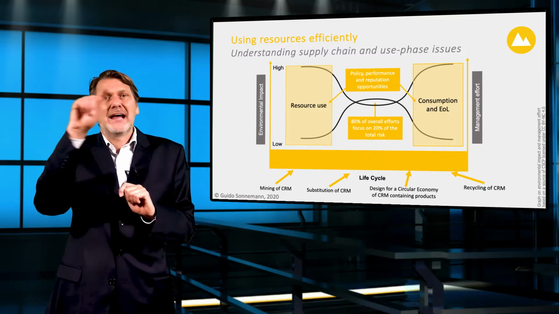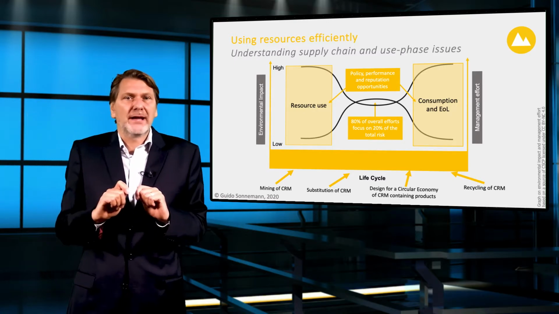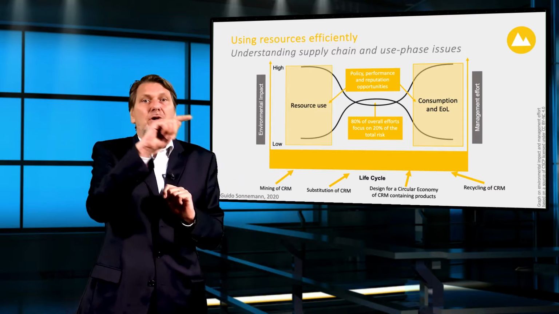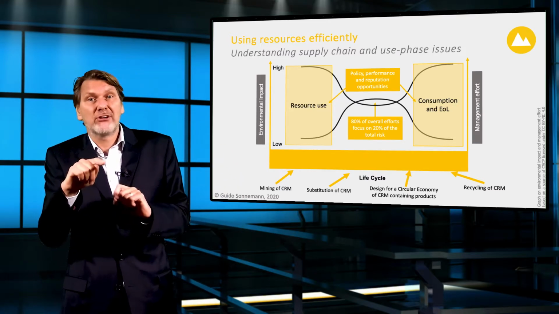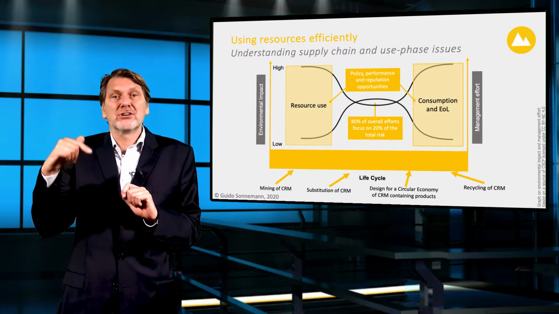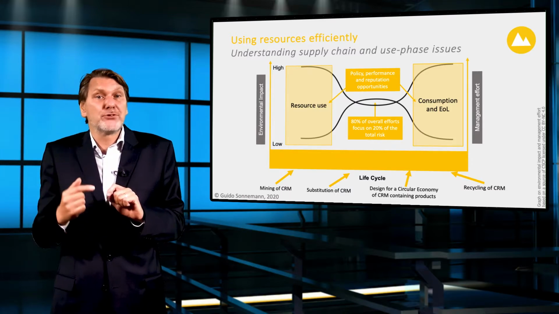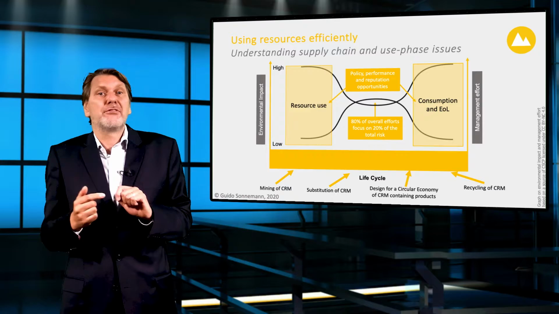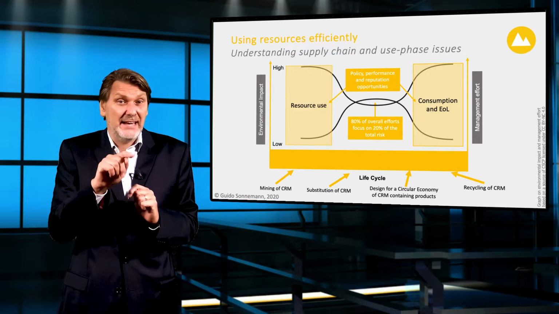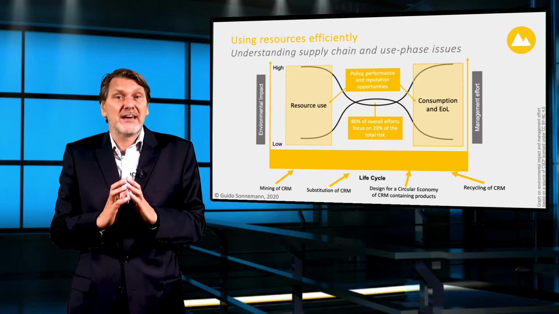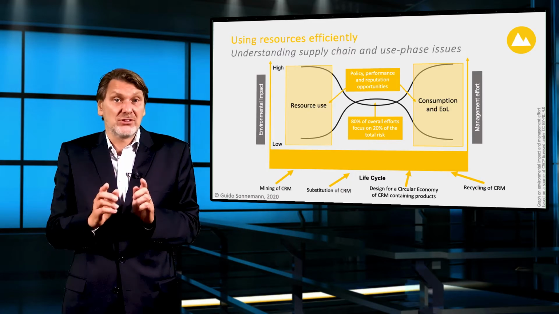If we look at the life cycle of products, from extraction of natural resources via transportation to manufacturing and then via production to consumption, we observe that the hotspot of their environmental impacts is not always in the manufacturing stage, where most efforts have been traditionally positioned.